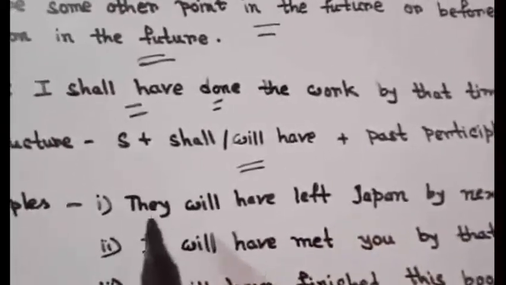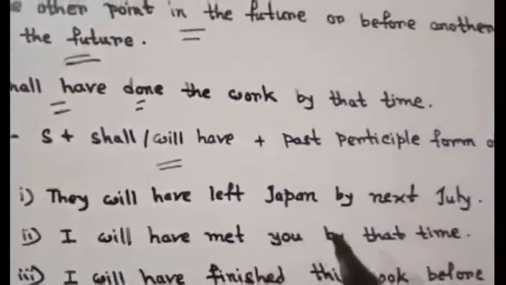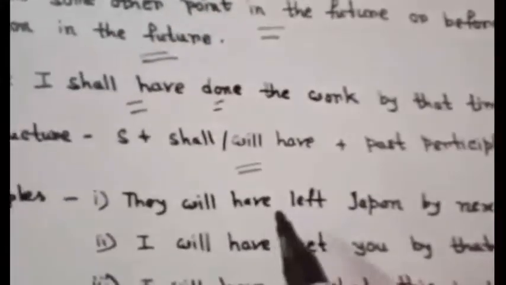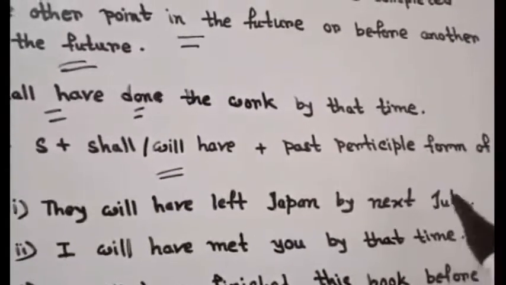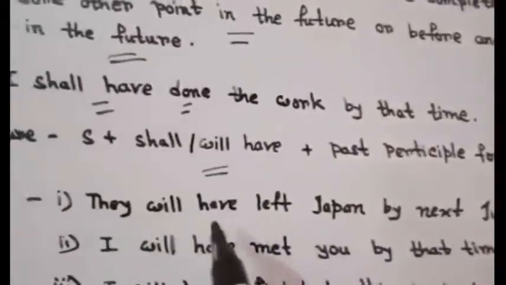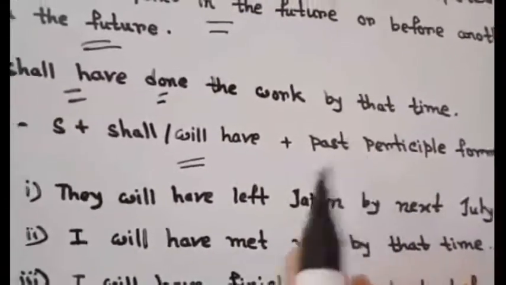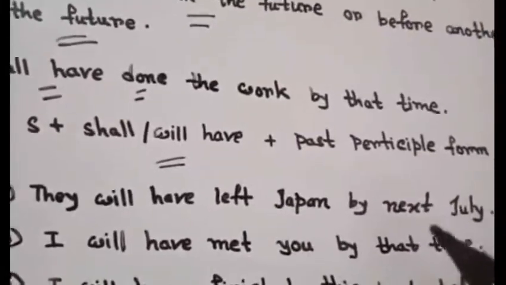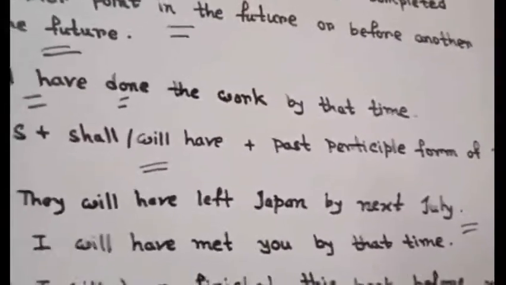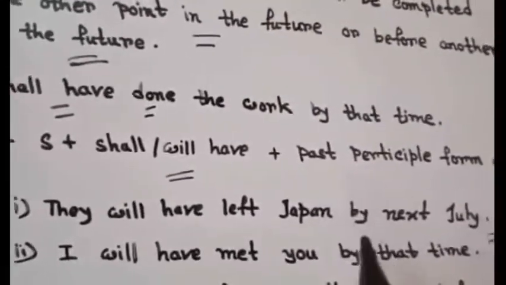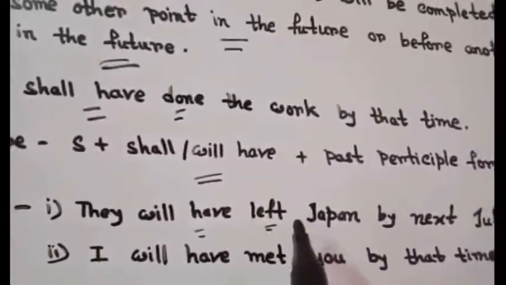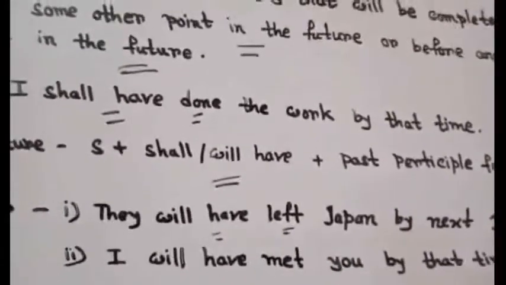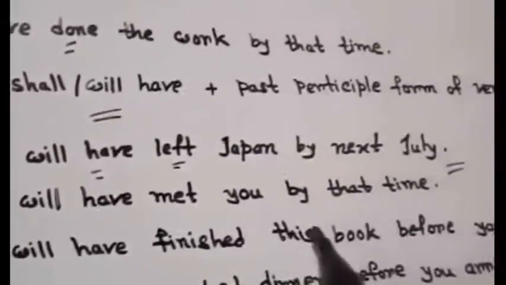Now look at some more examples of future perfect tense. See the first one, they will have left Japan by next July. This sentence means that by next July, before this specific time, they will have already left Japan. Here I use will have as helping verb and left as the past participle form. Clear? Now see the next example, I will have met you by that time.